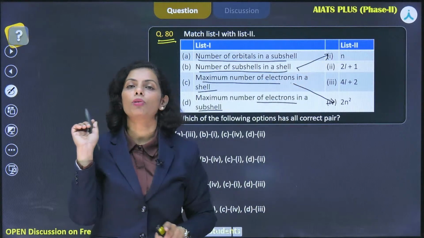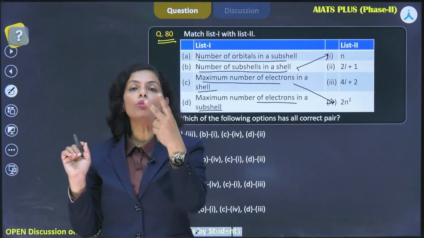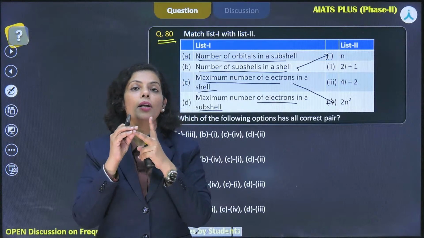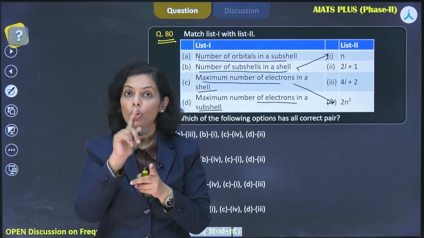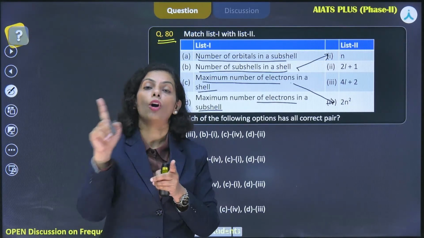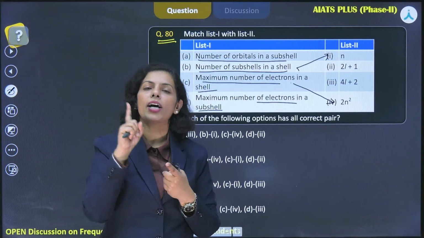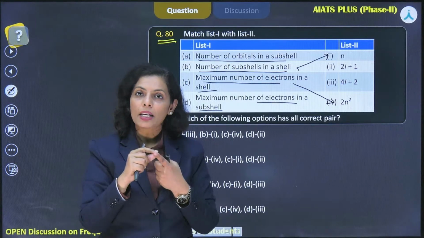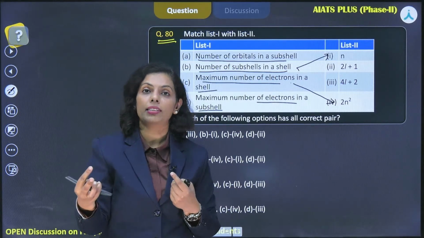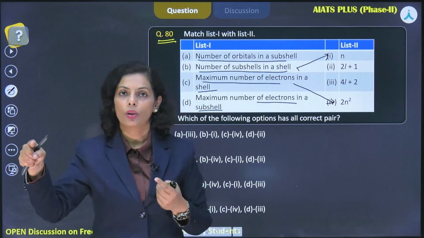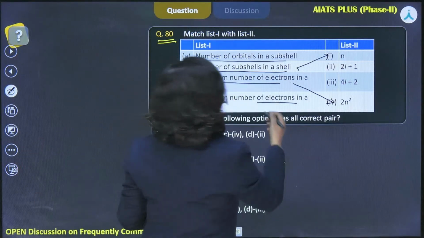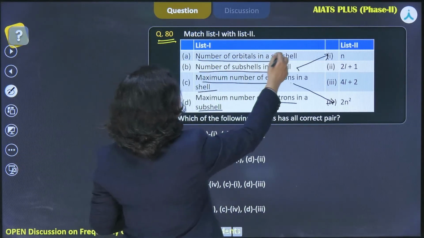Number of subshells in a shell is n. Suppose I am talking about the second shell. So there would be two subshells, one s and one p subshell. Right? Not orbital. There is a difference between subshell and orbital. I hope you know, in the s subshell there is only one s orbital. In the p subshell there are 3 p orbitals, right? px, py, pz. Okay? So this is how we work. Now, number of orbitals in a subshell.